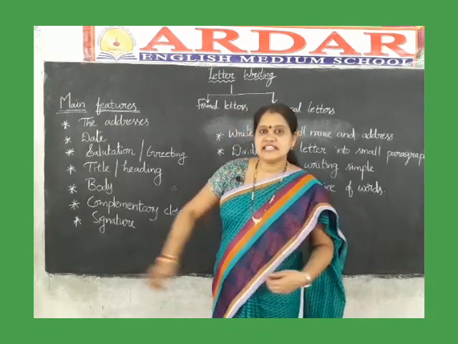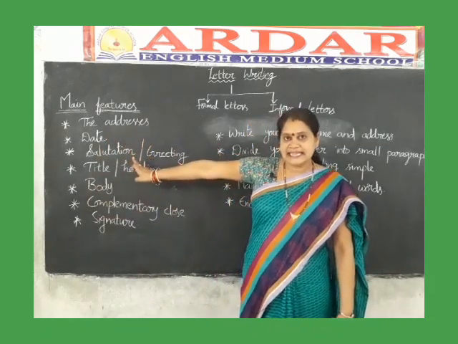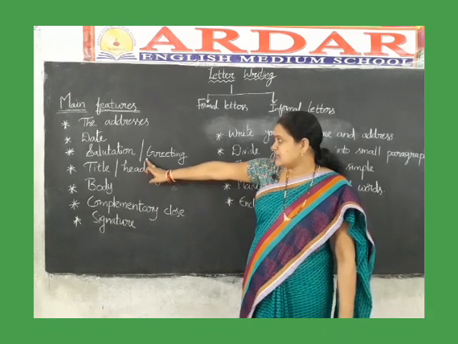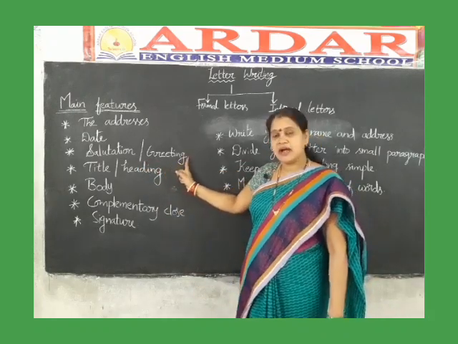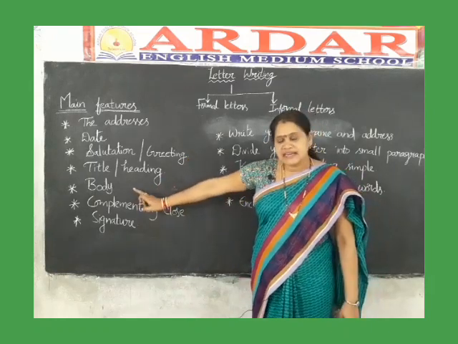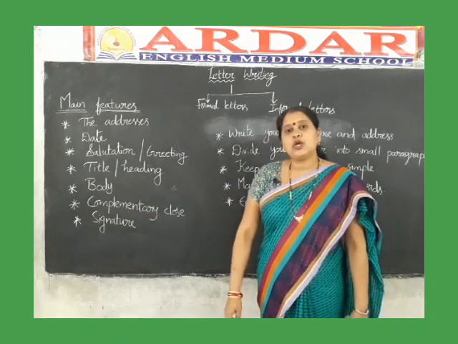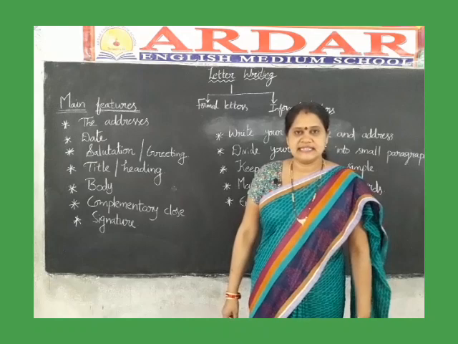What are the main features of letter writing? The main features are the addresses. The second one is date, and the next one is salutation or greeting, which should be followed by a comma. Next is title or heading. Next, body of the letter and complimentary clause. Last but not least, your signature.